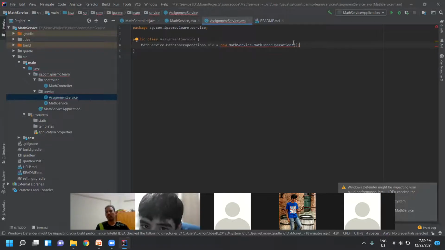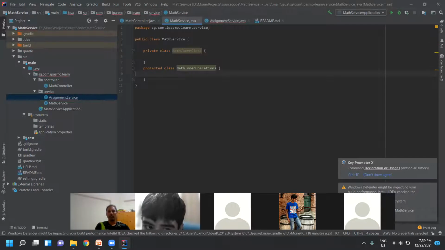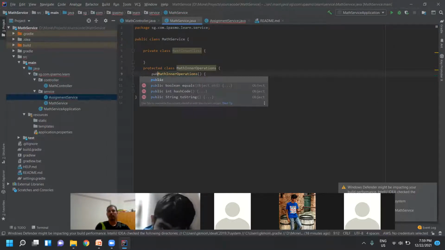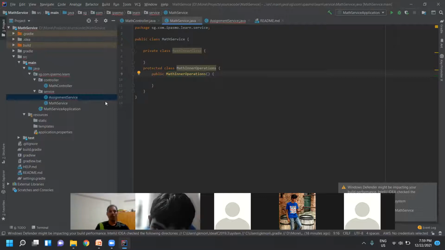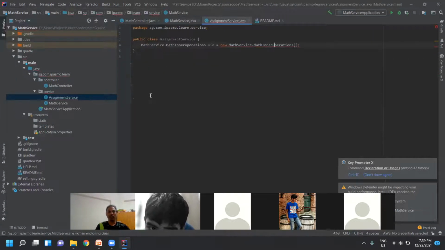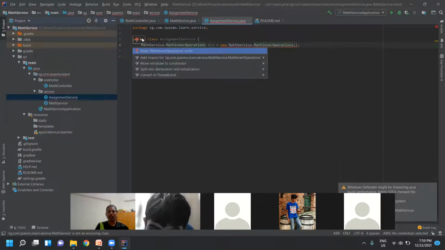It comes like this because it doesn't have a constructor. If you make it a constructor, then it is available here. But what is the error message? You can see there'll be a light bulb here.